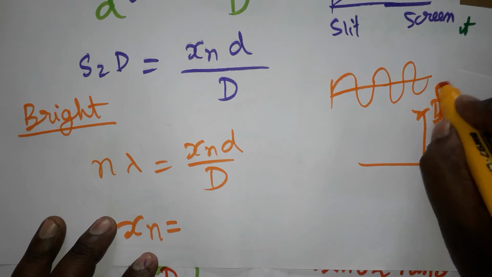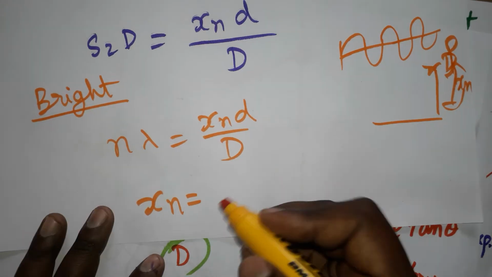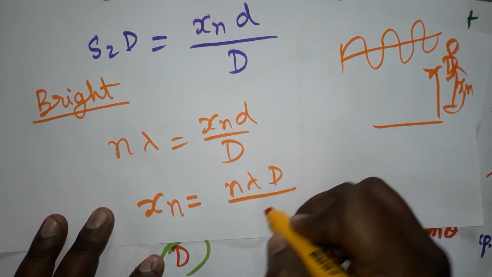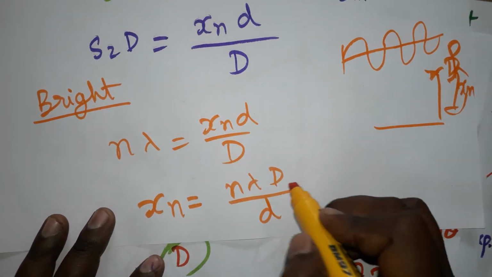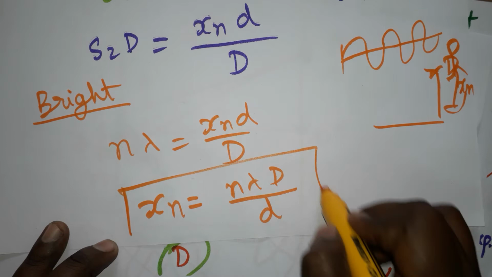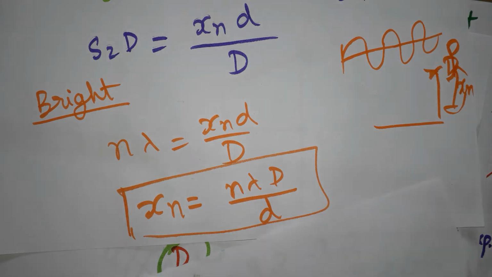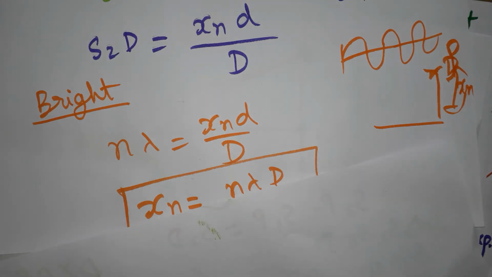The distance from the center to point P is called xn. Now the xn distance is n lambda capital D divided by small d. I am just doing a cross multiplication. Now it is formed as a bright fringe. In case a dark fringe is formed, what will be the equation?